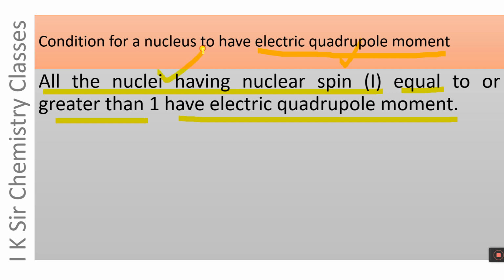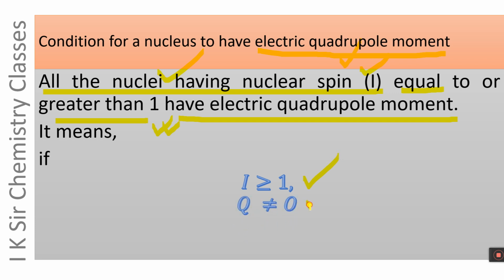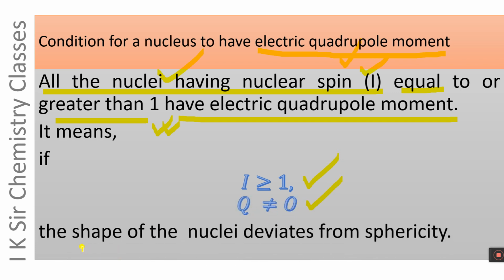All the nuclei whose nuclear spin, that is I, is either equal to 1 or greater than 1 will have electric quadrupole moment. It means if I is greater than or equal to 1, Q will not be equal to 0, and the shape of the nucleus deviates from sphericity.